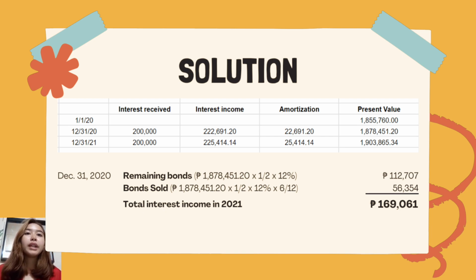So now, let us solve the total interest income in 2021. So first, let us solve the remaining bonds on December 31, 2020.